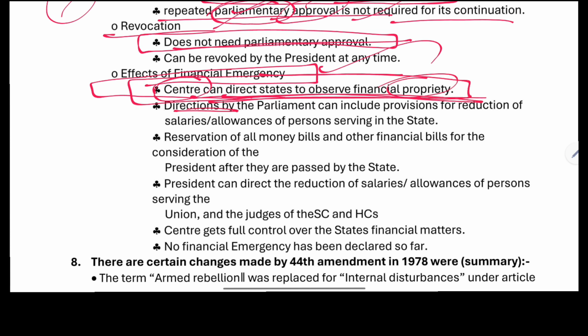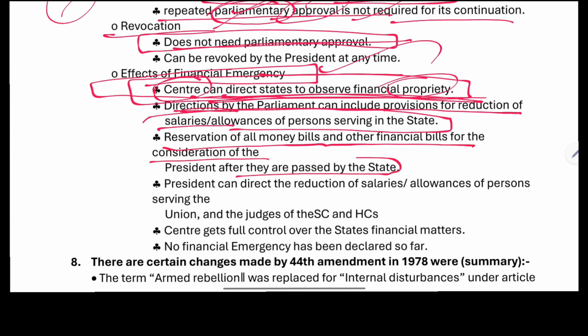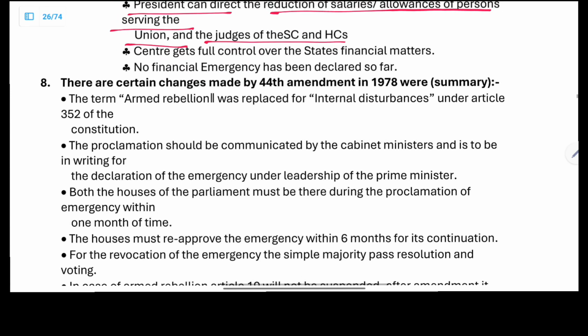Effects of the financial emergency: the center can direct the states to observe financial propriety. The directions can include provisions for the reduction of salaries and allowances of persons serving in the states, and reservation of all money bills and other financial bills for the consideration of the President after they are passed by the state. The President can direct the reduction of the salaries or allowances of persons serving the union, or the judges of the Supreme Court or the High Court. The center gets full control over state financial matters.